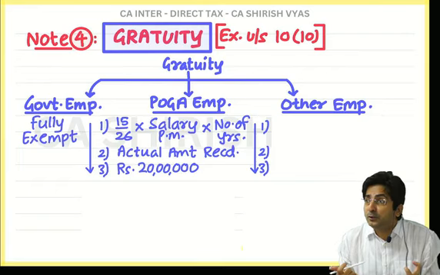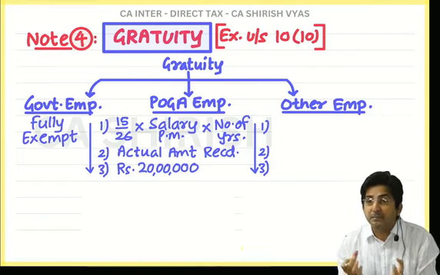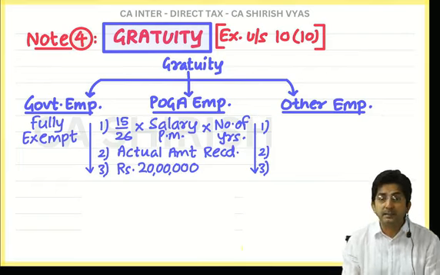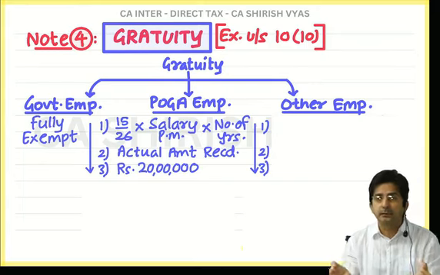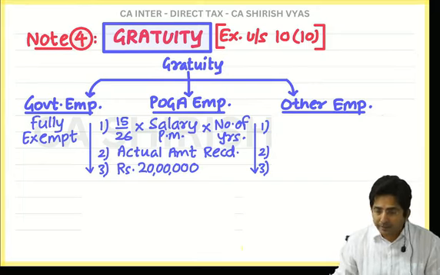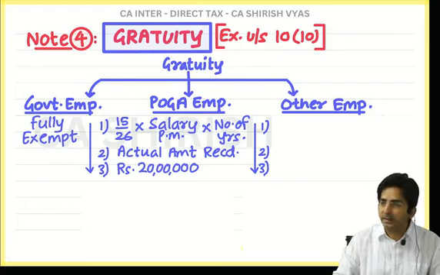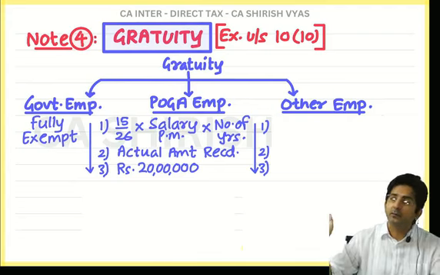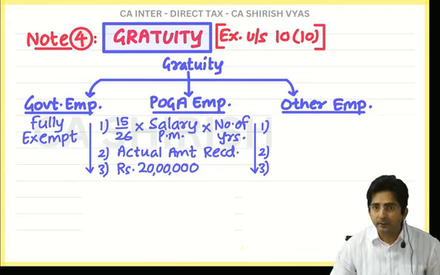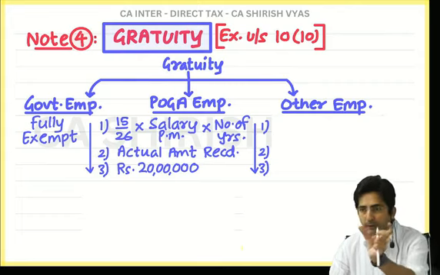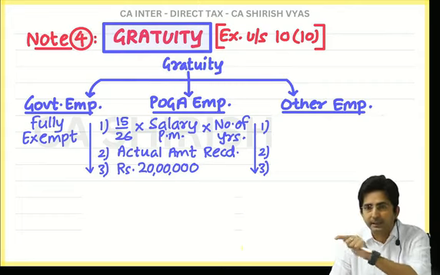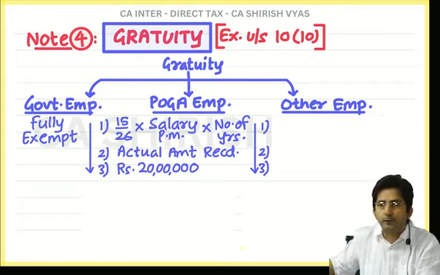Deduction word should be used when there is some expense. Only when there is some expense, we use the word deduction. Here, is there any expenditure? No. See, government is freeing your gratuity income from tax. And where your income is freed from tax, it becomes exempt. So first gratuity will be written in inner column, then exempt under section 10(10). Then you will use this formula.